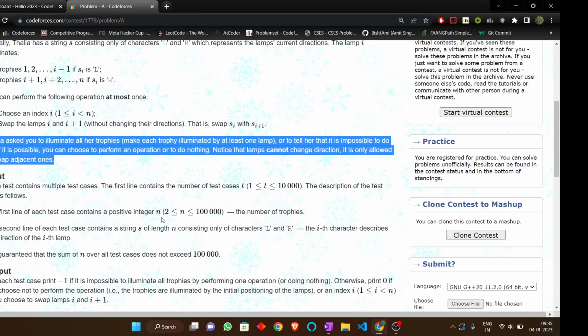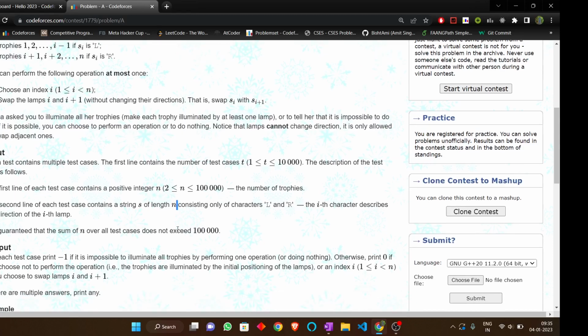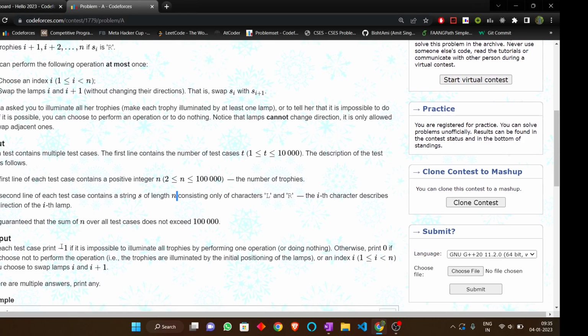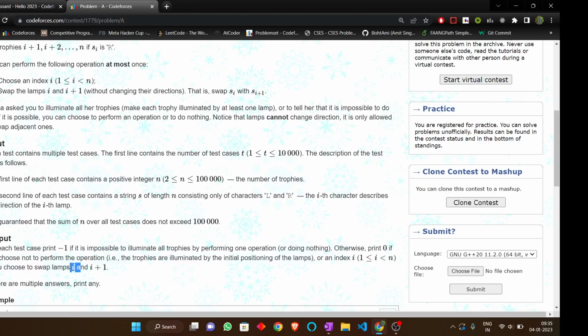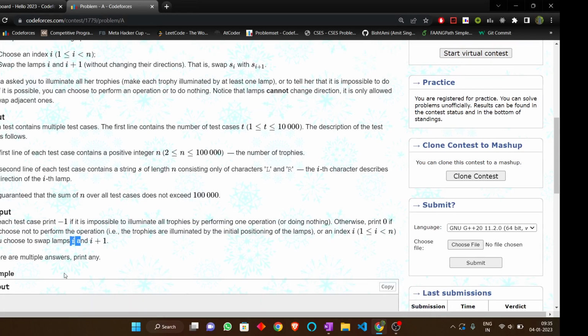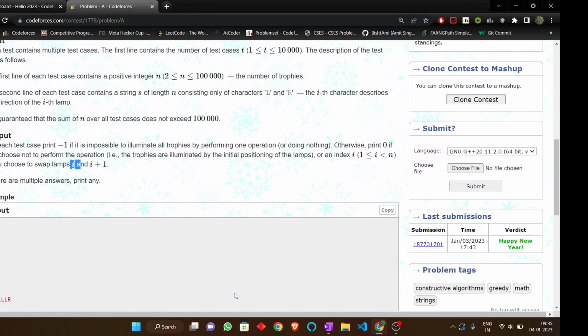We are given a positive integer n and a string consisting of n characters, and we have to output minus 1 if it is impossible, and we have to print 0 if we can choose not to perform any operation, and if we swap, then we have to print the index i of that character. There are multiple answers, print any. So let's understand the problem statement first.